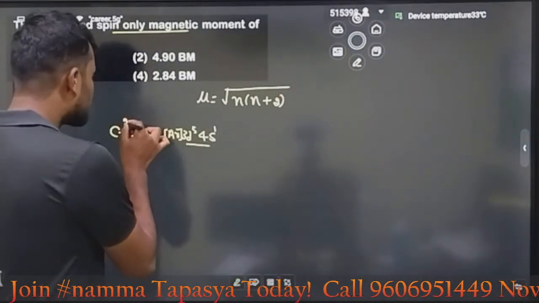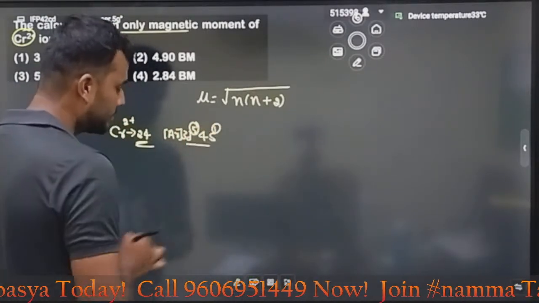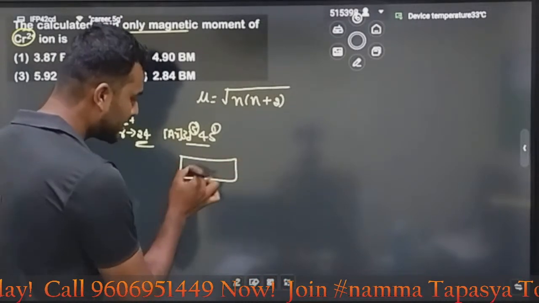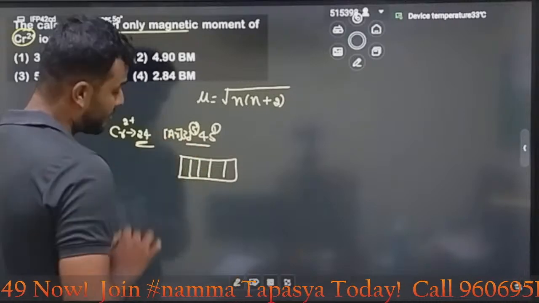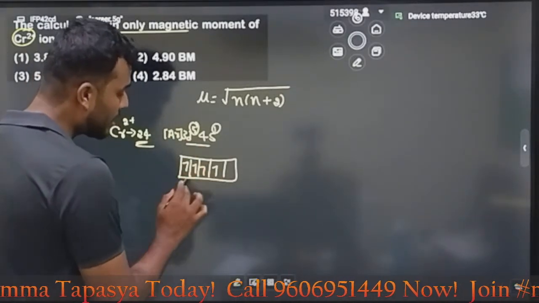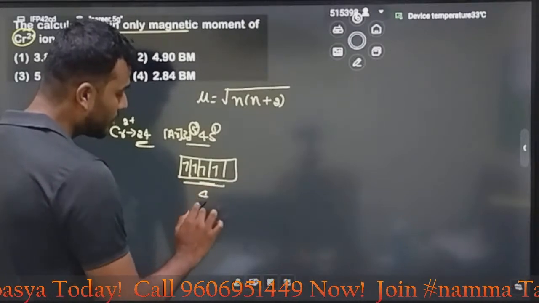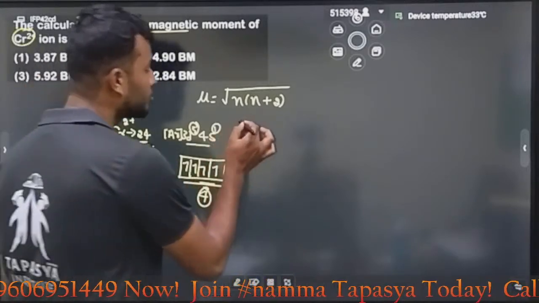You are removing 2 electrons, right? Means one from the S, one from the D. Then for a Cr plus 2 ion, how many suborbitals do we have? 5. In those 5, we already removed 1 electron. Then how many remain? Remember 4. How many remain here? 4. Okay, then n is equal to 4. Apply for n equal to 4.